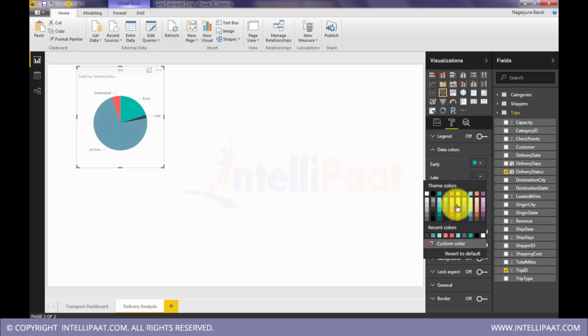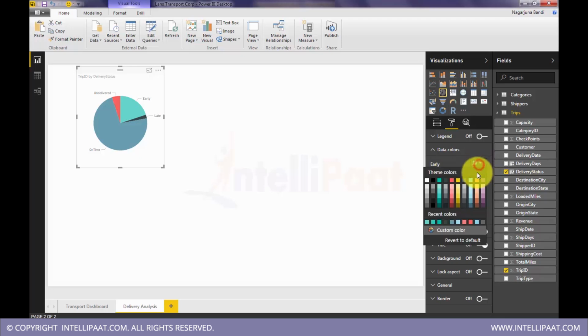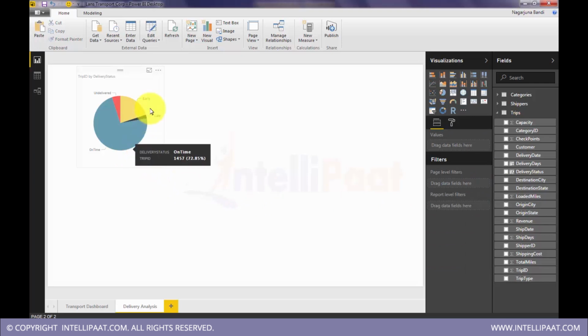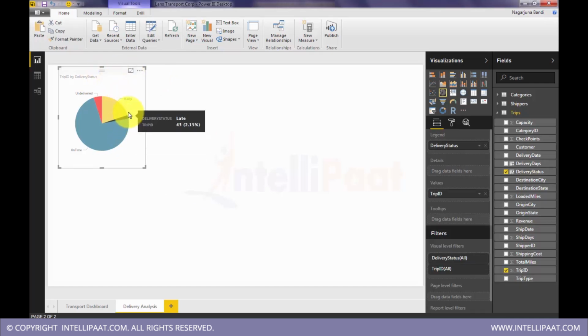So if colors can convey, early means good, right? So yeah, we'll put some contrasting colors. Late and undelivered, represent them in a different color. Early, some good shade. Okay, so fine. So we got this here. On-time deliveries, late, and we can see that the late sector is relatively small compared to the entire stack.